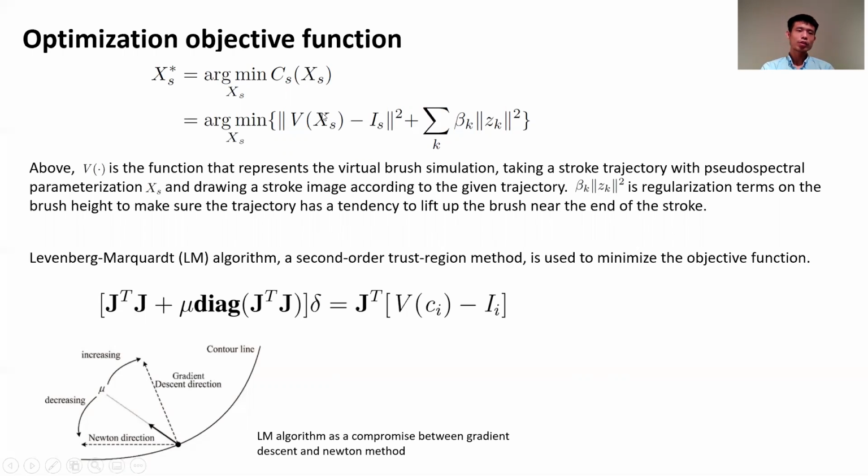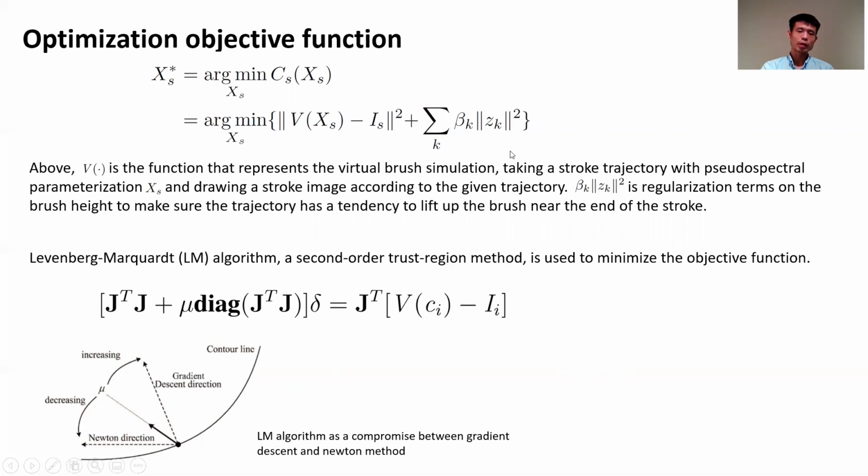And then finally, here is our optimization objective function. This V function represents the virtual brush model. X_S represents the stroke trajectory parameters. And this I_S represents the reference picture. So basically, the objective says that we want to find a set of brush stroke parameters so that the virtual brush could generate an image that's as similar to the reference image as possible.